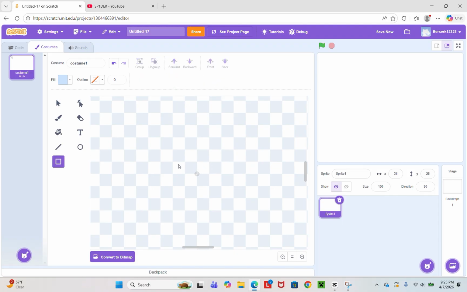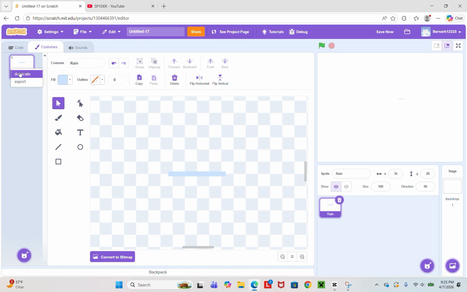A 19 by 2. Center this. Now, name this rain.